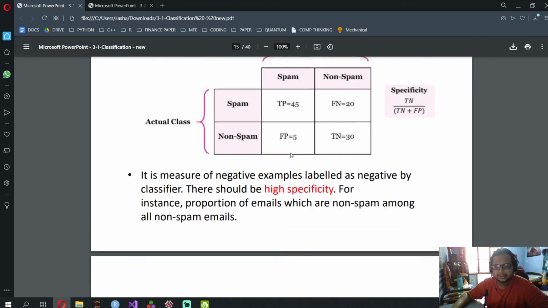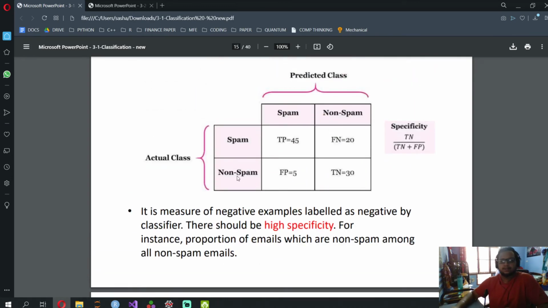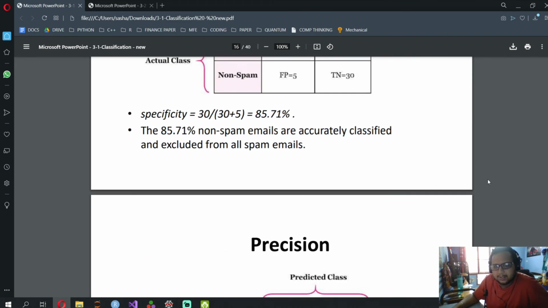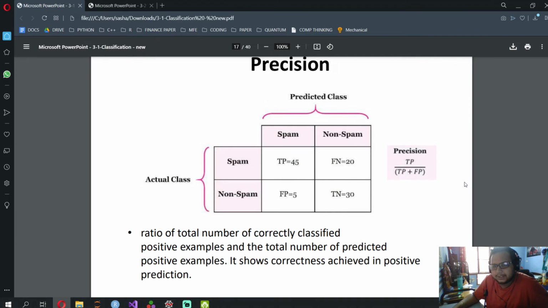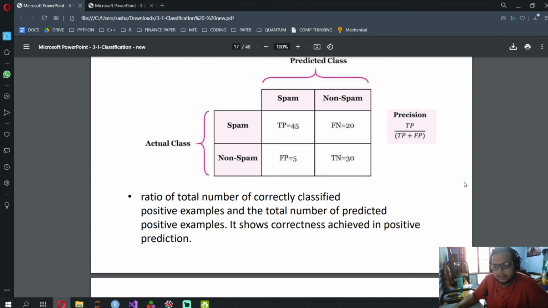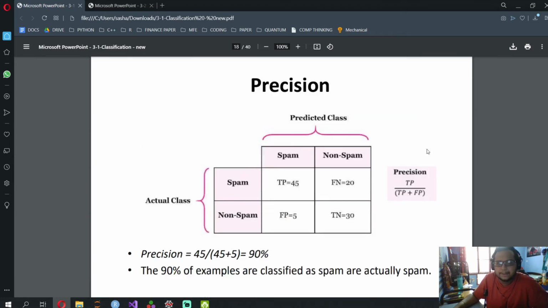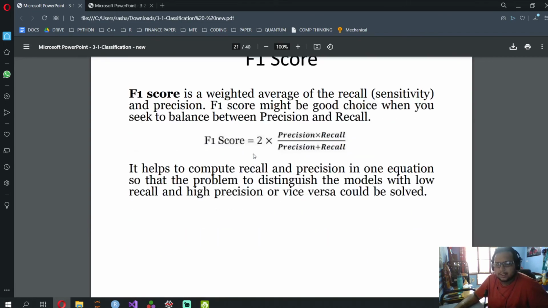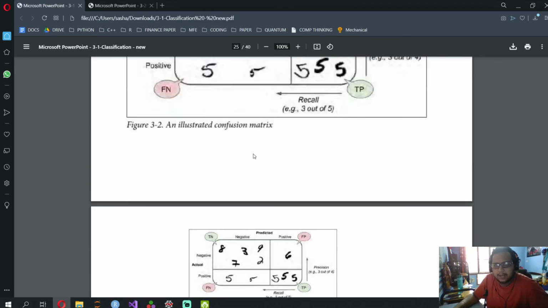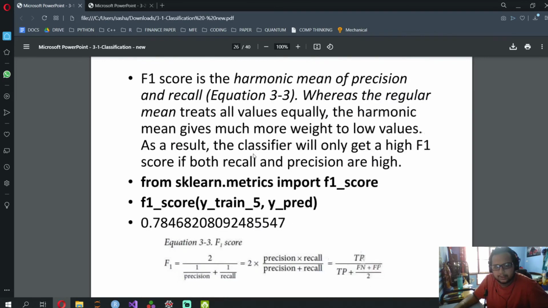So specificity is the opposite. In the negative class, it is the number of negative class predictions that have been correctly predicted as negative class, also known as true negative rate. Precision is the number of positive class predictions that have been correctly predicted as positive. So for P, you remember the PPP rule, TP by TP plus FP. Accuracy is all of them together. F1 score is the harmonic mean, and over here I've told you what the confusion matrix means.